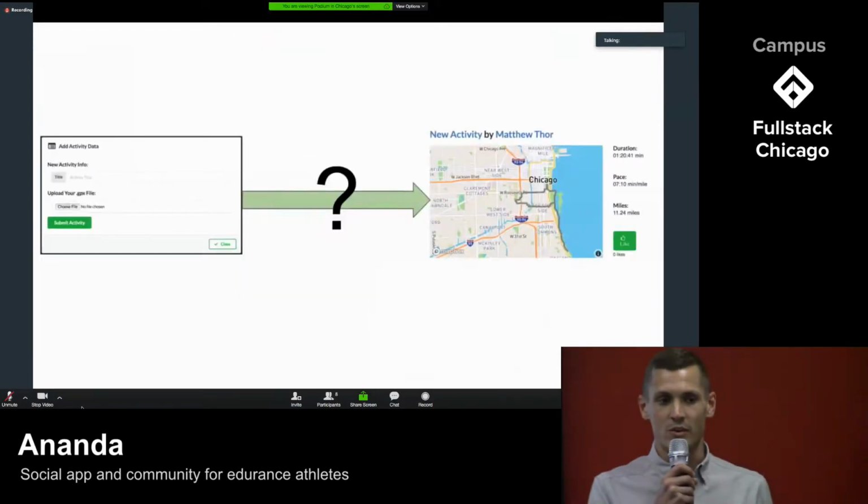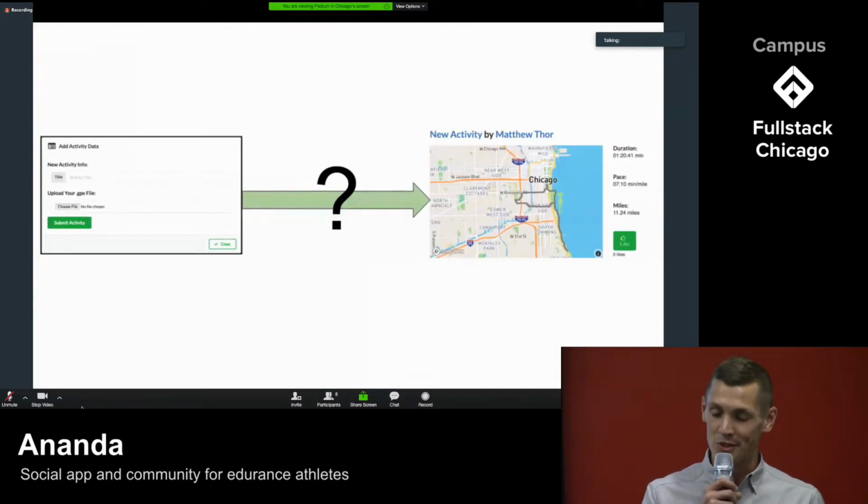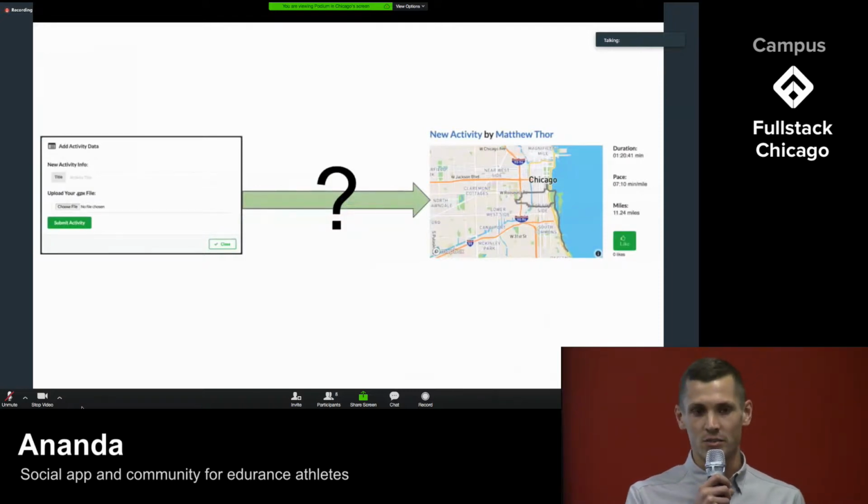So how do our users get their activities on our site? In an ideal world, we would have used something like the Garmin API, but we weren't exactly interested in their $5,000 price tag to do so. So we decided to import GPX files, which is a standard file format for GPS activities, but we also didn't want to have to store those on our server.